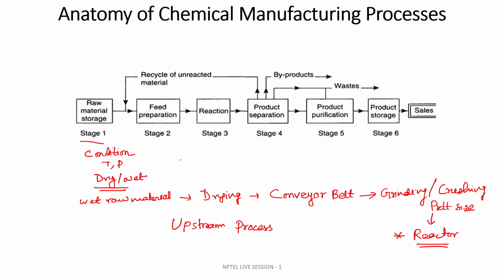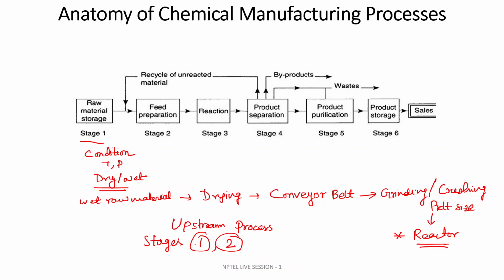So the upstream process, in the above flow diagram, or the total anatomy of the chemical manufacturing process, involves stage 1 and stage 2.